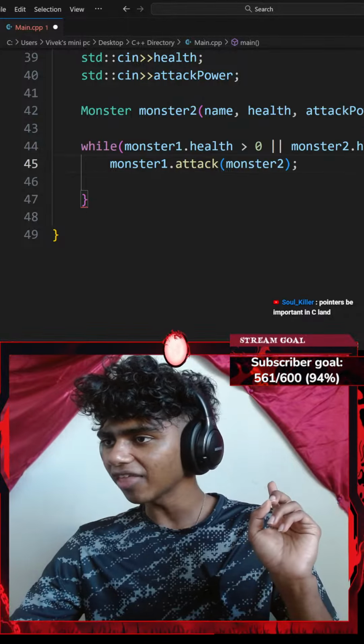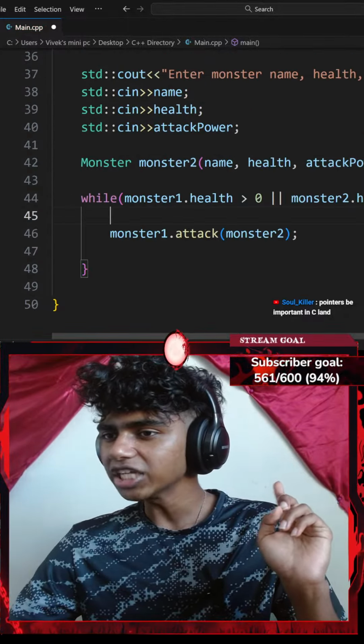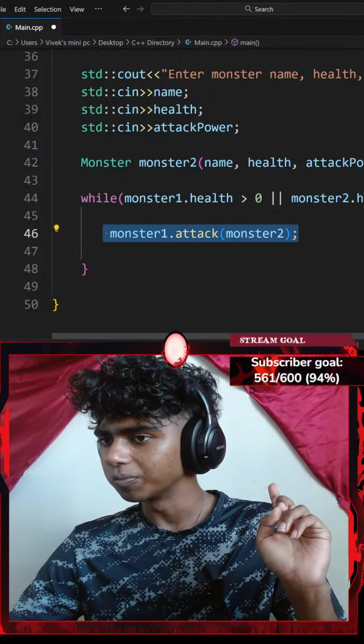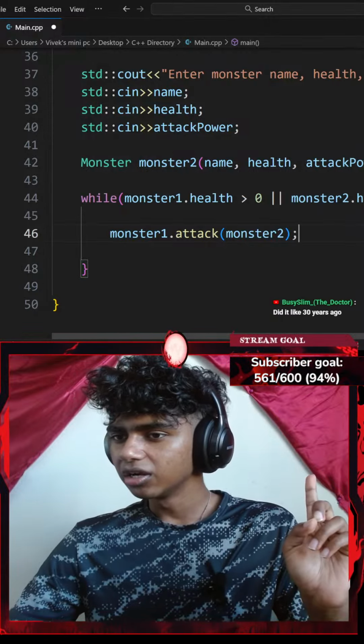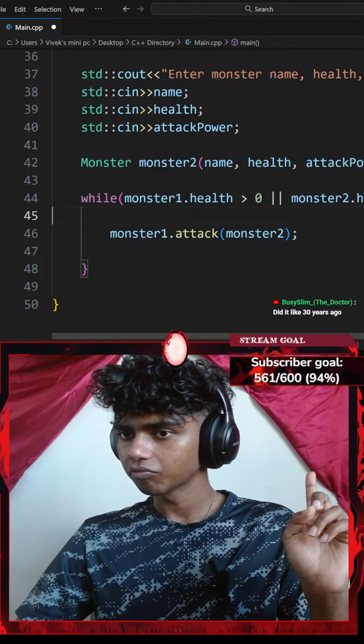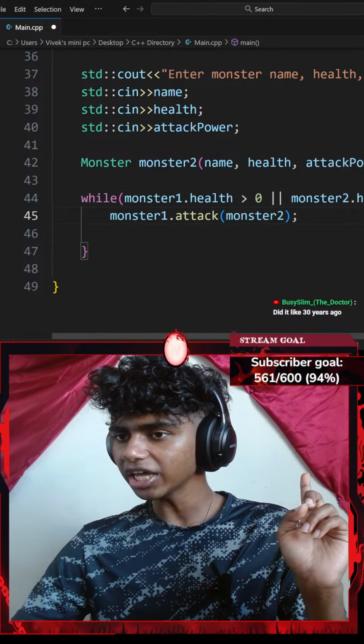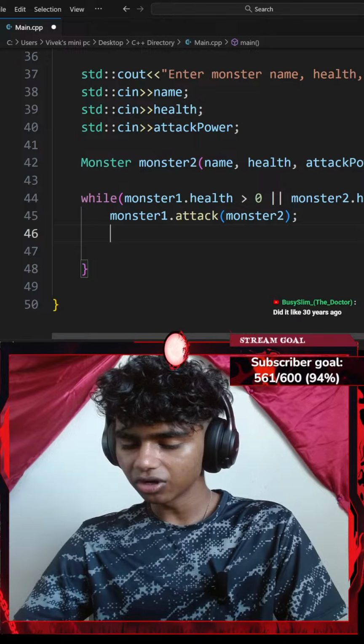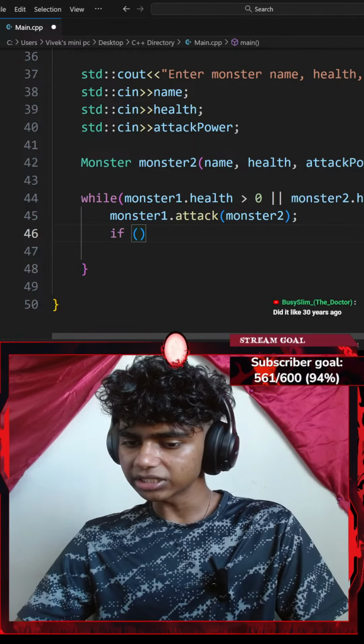Okay, let me go ahead and end that with a semicolon. That is Monster 1 attacks Monster 2. Okay. Okay, I think I need to add an if statement now. I'll go with if, a pair of parentheses.